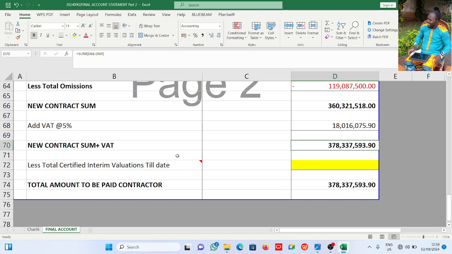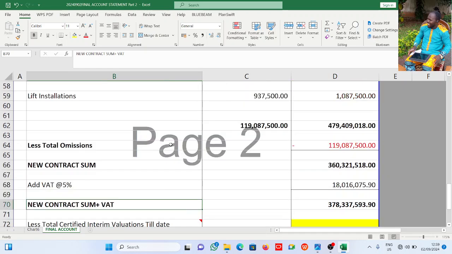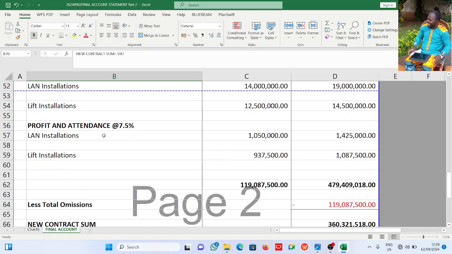in the previous interim valuations. Please check our previous video on final account. You are going to see it there. That document gave us the contract BOQ, then the BOQ at penultimate, the valuation at penultimate, right? So from there you can see the previously certified and how it can be applied. Please do check out our previous video. Now in that one you don't have lift. I think there's lift also there.